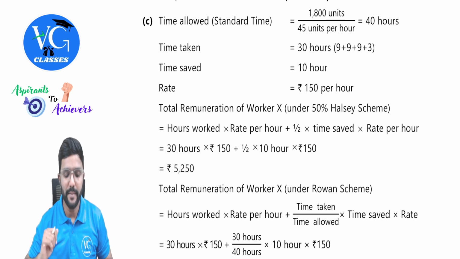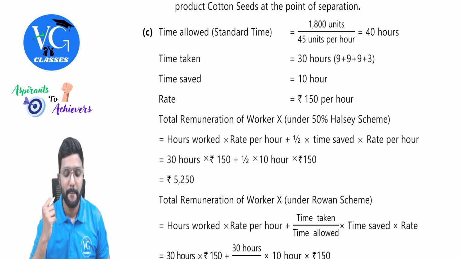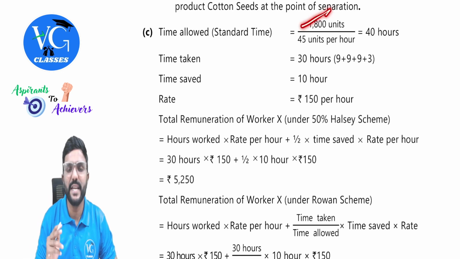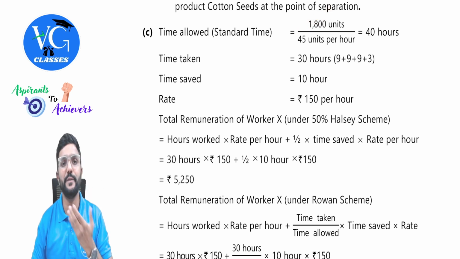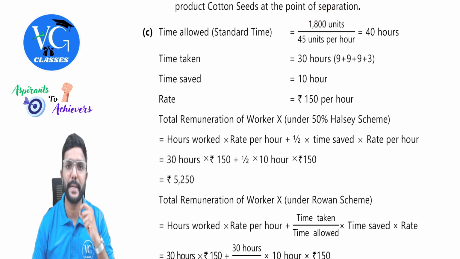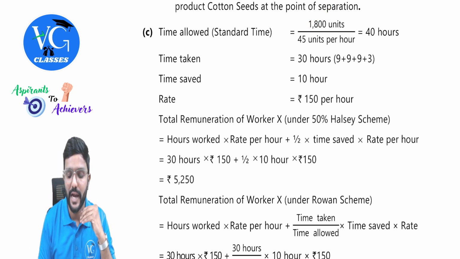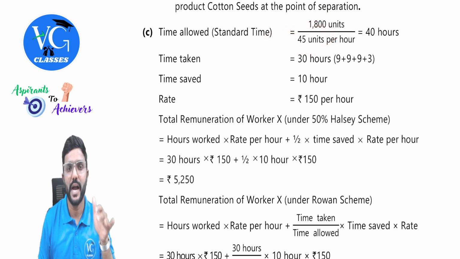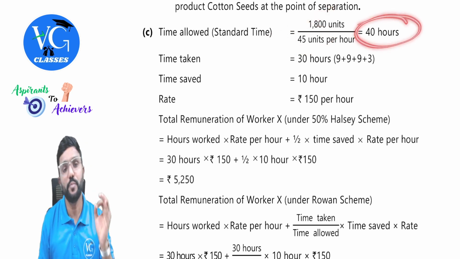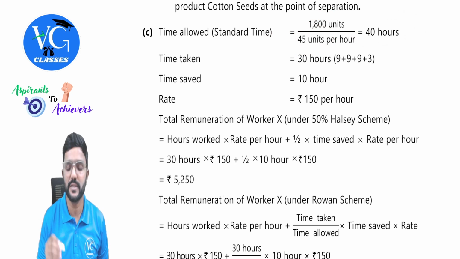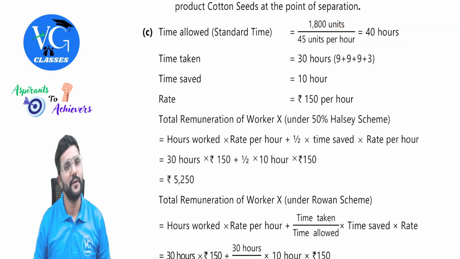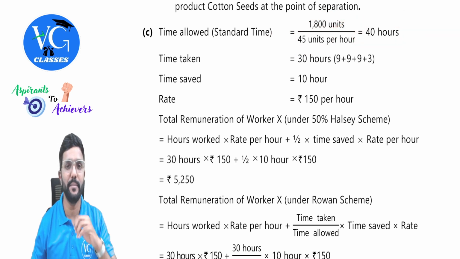Time allowed. How much is time allowed? We have produced 1800 units. To produce 1800 units, how much time was I supposed to take? For each and every hour, I am supposed to produce 45 units. I have totally produced 1800, so just divide. A worker was supposed to take 40 hours.